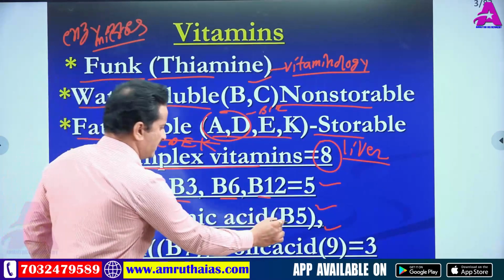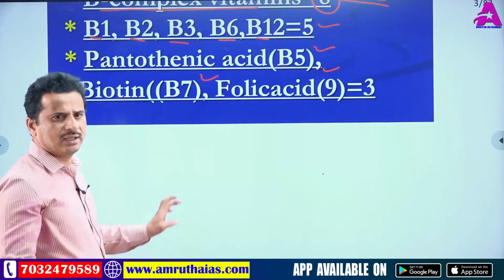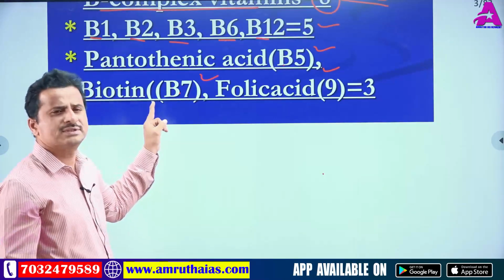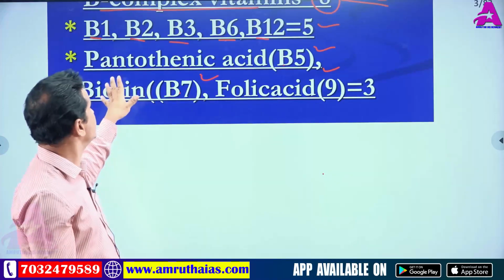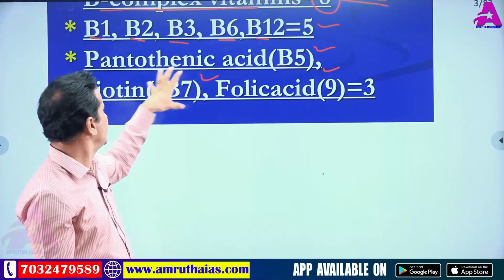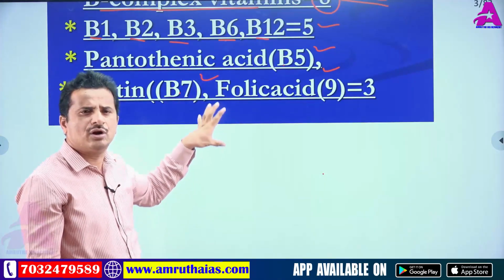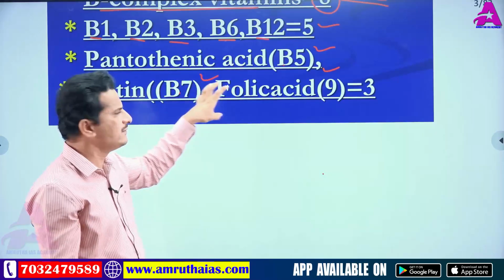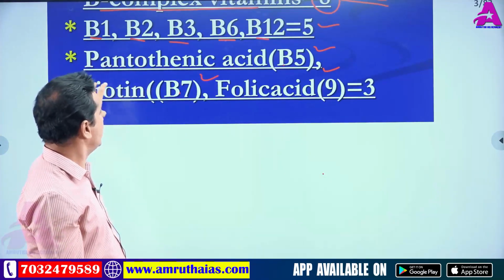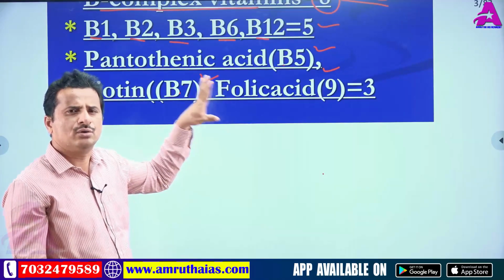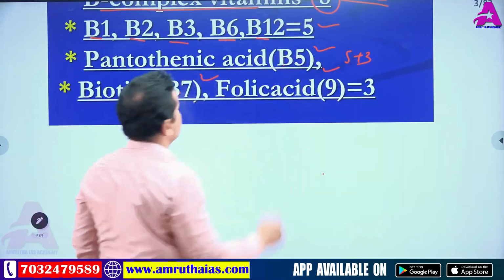These numberings B5, B7, B9 are not authentic. Some scientists consider B5, B7, B9, some consider only pantothenic acid, biotin and folic acid. That's why I am not concentrating on B5, B7, B9 particularly. So you remember pantothenic acid, biotin, folic acid. Anyhow, total B complex vitamins are 8: 5 plus 3, 8.